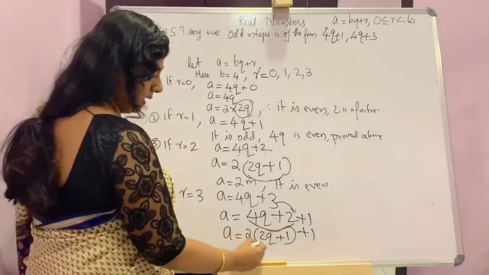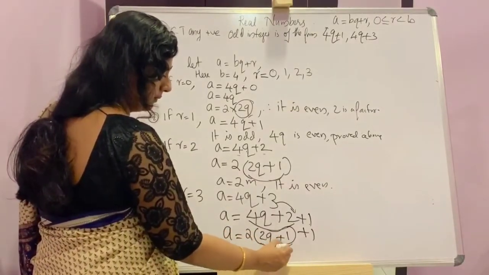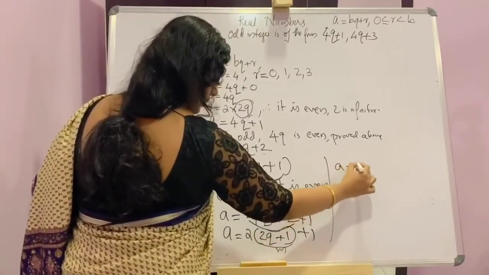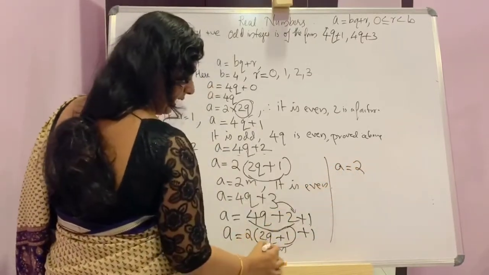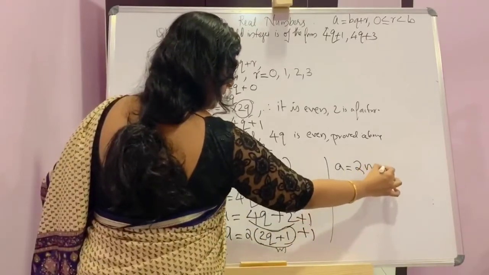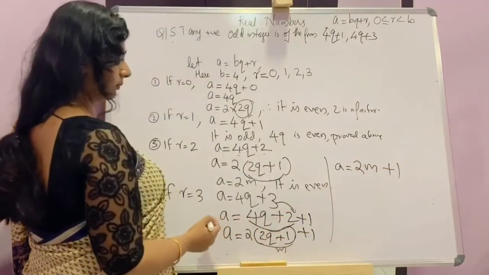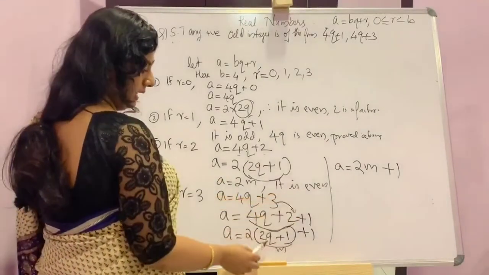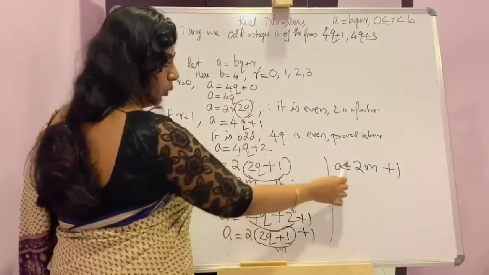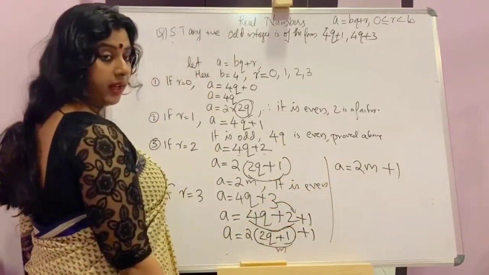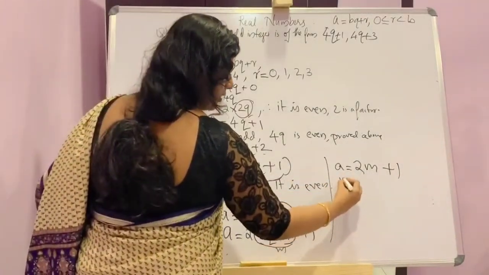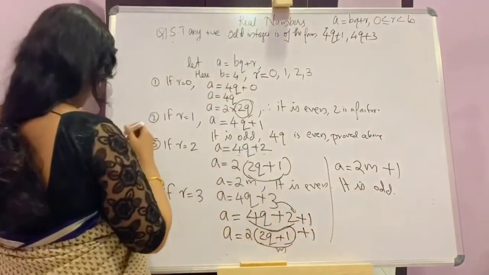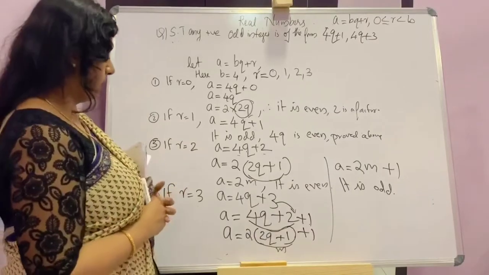Now, let us name it as m, then a is equal to 2m plus 1. We have already proved 2m is even. Then the next number, that is 2m plus 1, will be odd. It is odd.